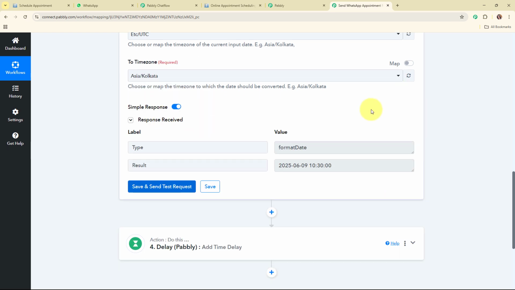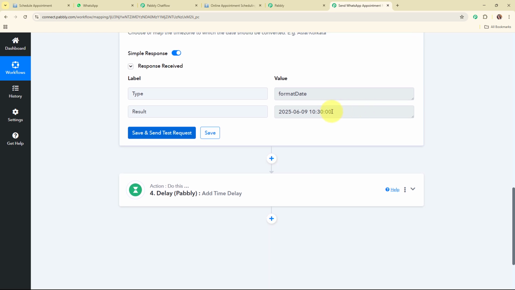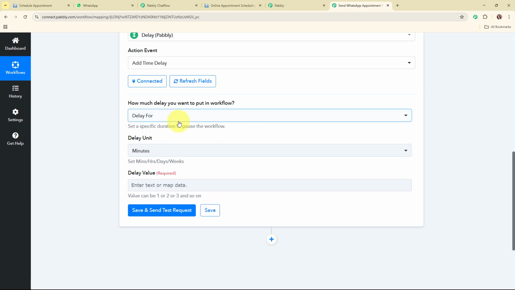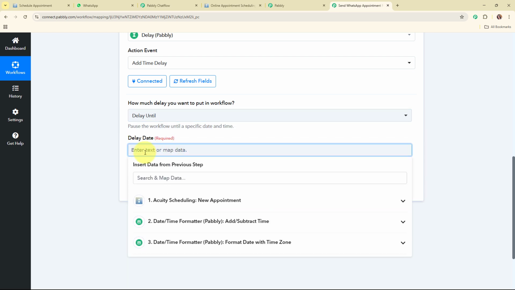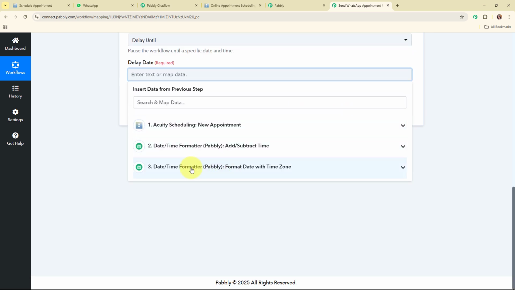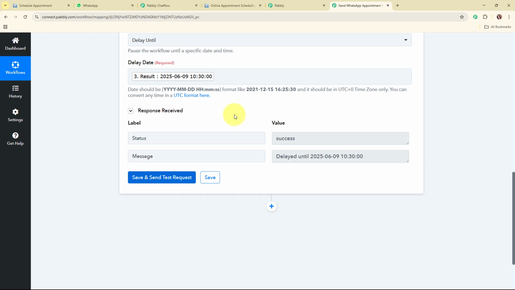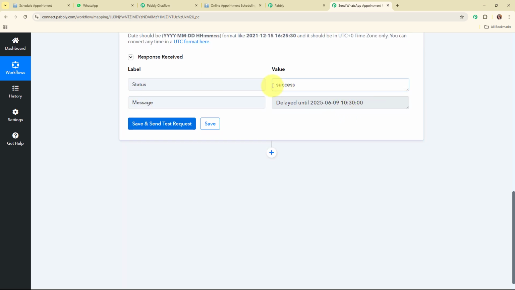Here you can see we have received a successful response where we have received the date and the time 1 hour before the time of the actual event. Now we are going to use this particular date to delay our workflow until this particular time. So we are going to move forward to the delay action step, and here I'm going to select the delay as delay until, and map the delay date that we have just received in our previous action step. This is the delay date and time, and then I'm going to click on save and send test request, and here you can see the status is success and the message is delayed until this particular date and time.